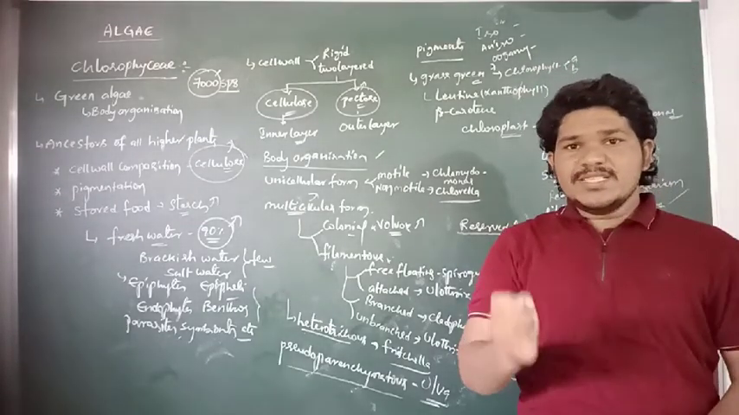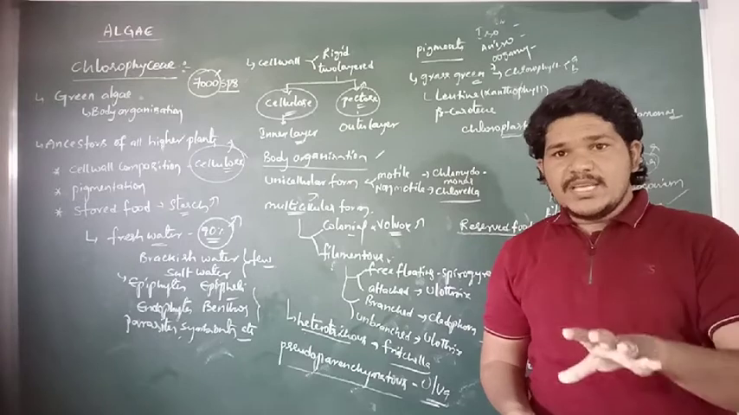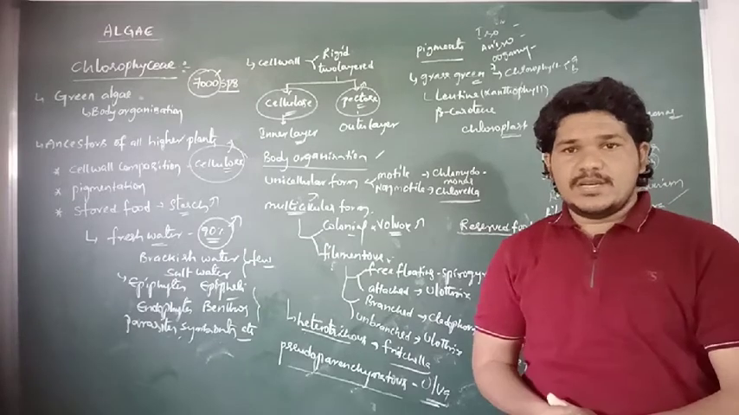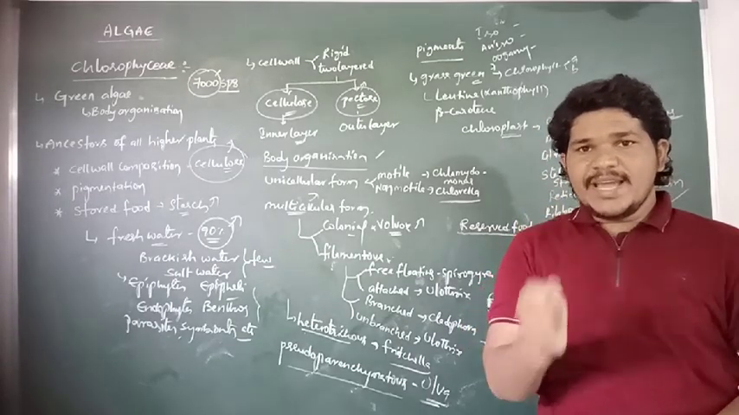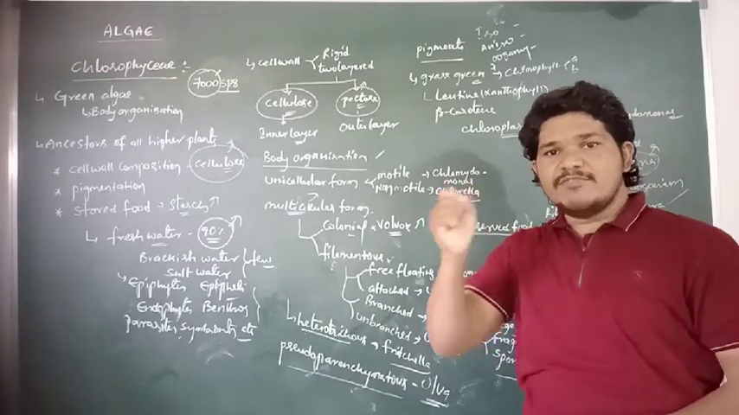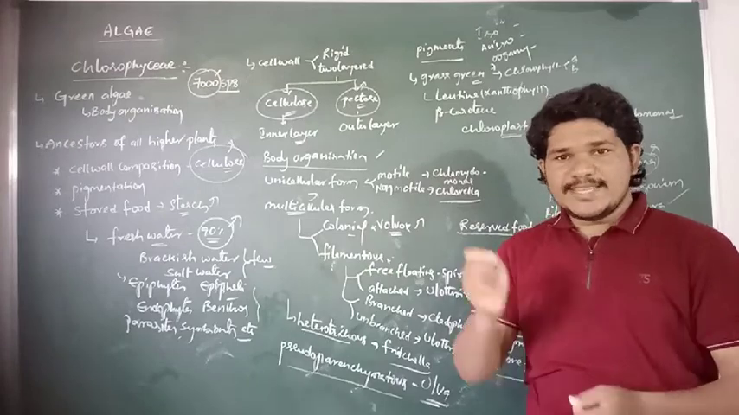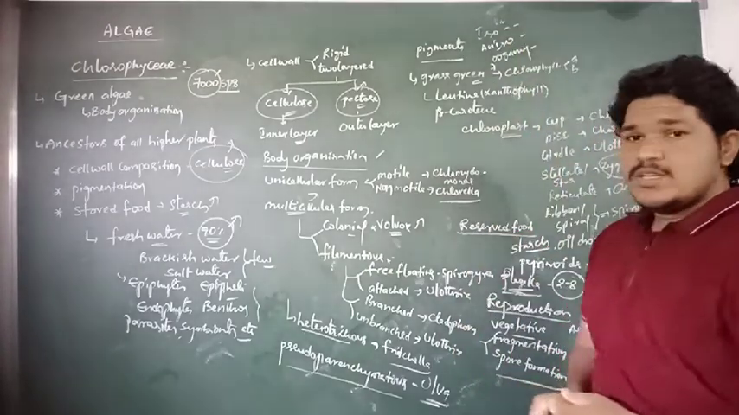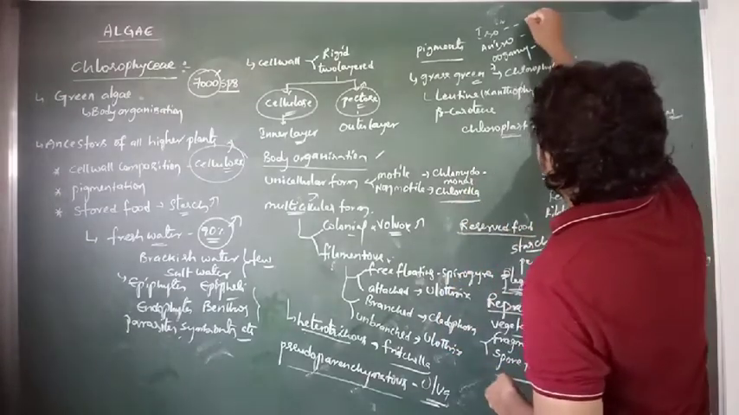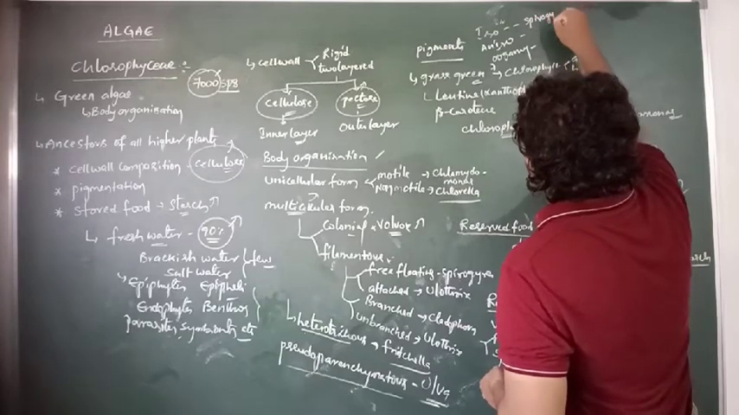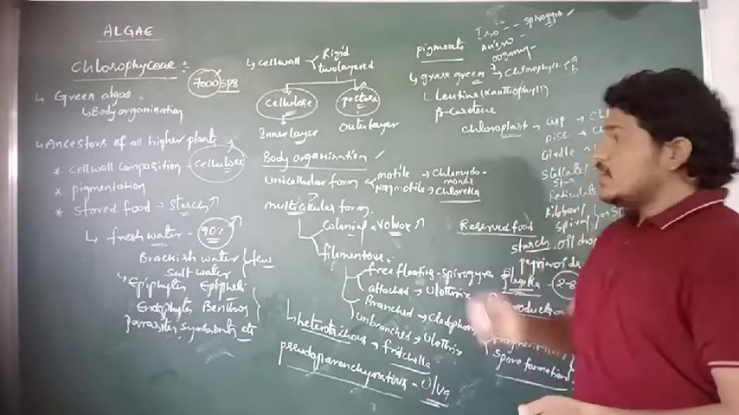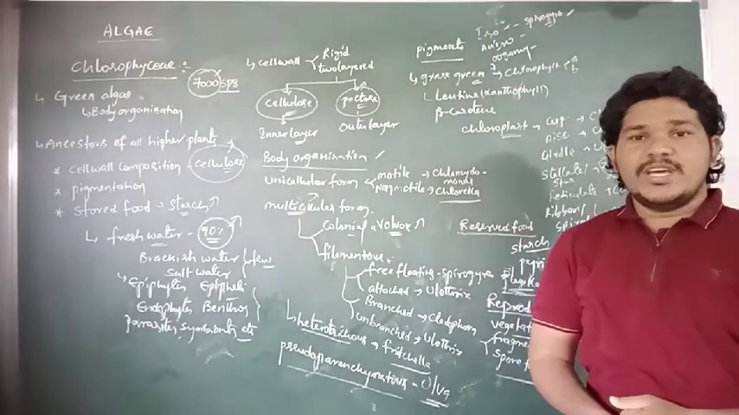Here isogamy means morphologically and physiologically similar gametes are involved in the fertilization process or fusion. If we are simply saying, the fusion of gametes which are morphologically and physiologically similar is referred to as isogamy. This kind of sexual reproduction occurs in Spirogyra. In some species of Spirogyra, the reproduction is particularly of the isogamy type.